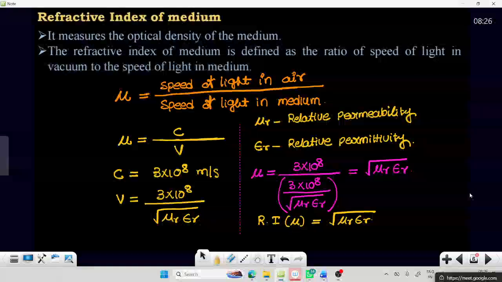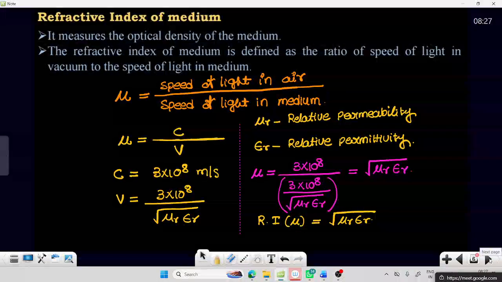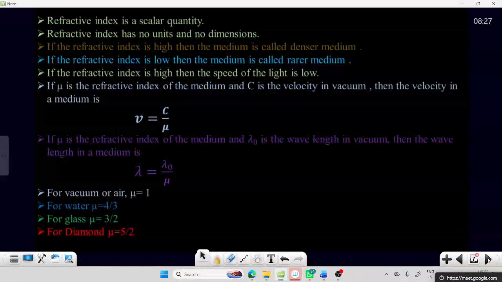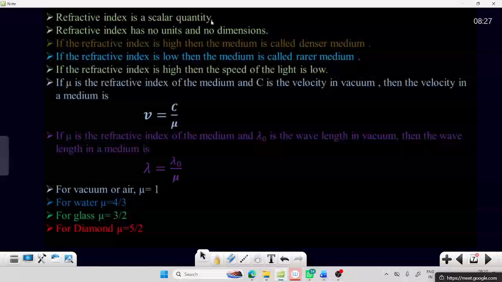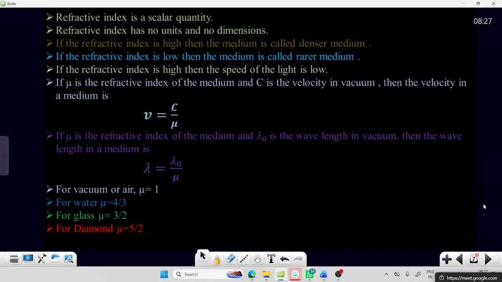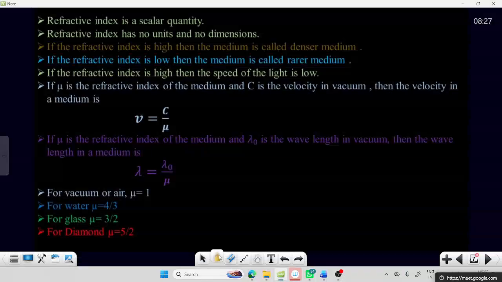Let's see some of the properties of refractive index. Refractive index is a scalar quantity, and the refractive index has no units and no dimension. It is a dimensionless quantity.